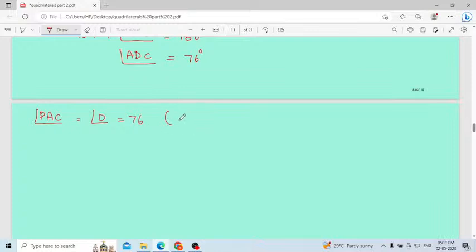Since, I will write the whole sentence, because when you revise it will be helpful for you.